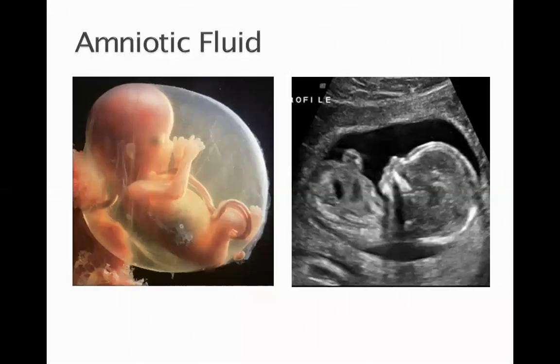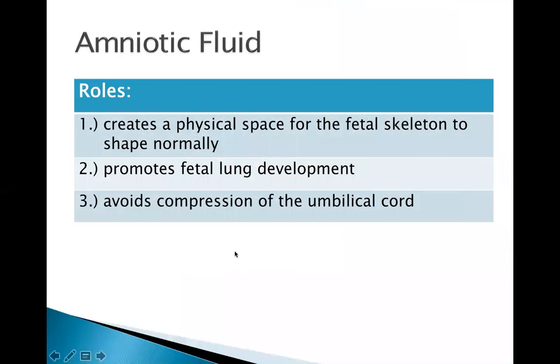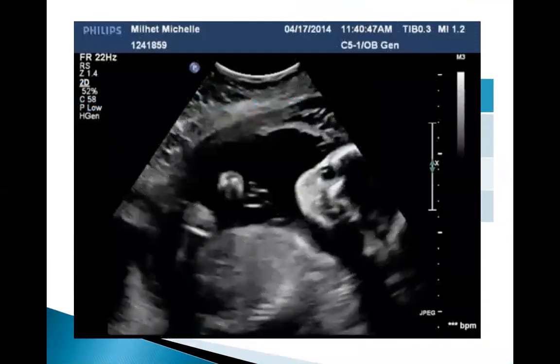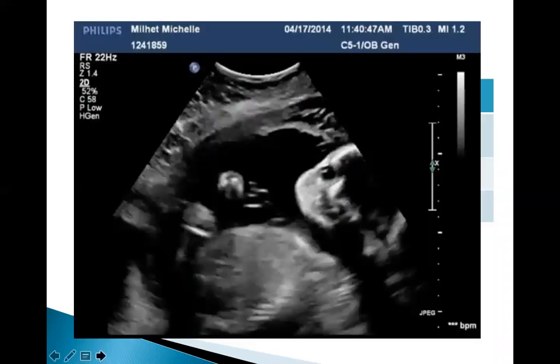So let's start with the amniotic fluid. In the ultrasound, we can see the amount of amniotic fluid because anything that is black surrounding the fetus represents the fluid. Let's start with the basic roles of the amniotic fluid. So it creates a physical space for the fetal skeleton to shape normally. So with an adequate amniotic fluid, the fetus has the ability to move around.